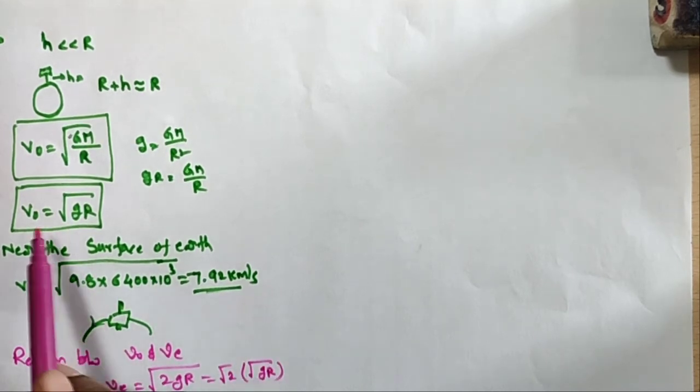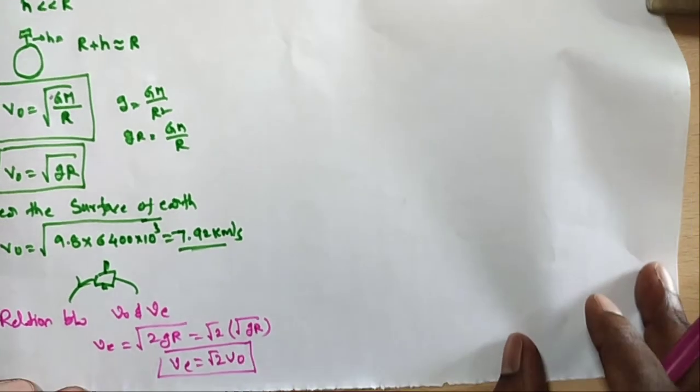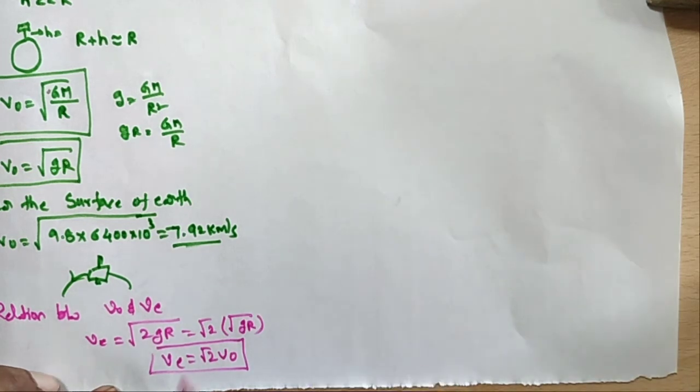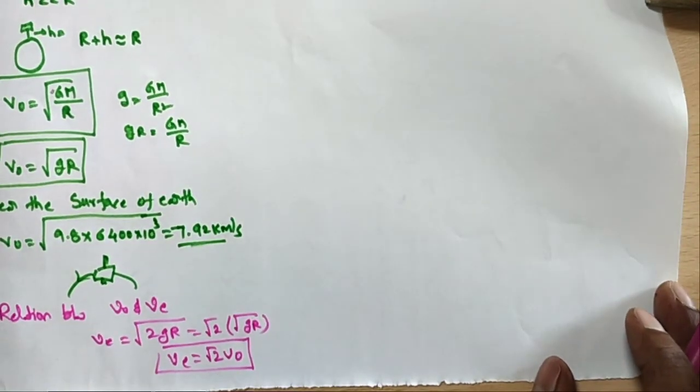What is root gr? V naught. So VE is root 2 V naught. This is the relation between escape velocity and orbital velocity: escape velocity is root 2 times the orbital velocity.